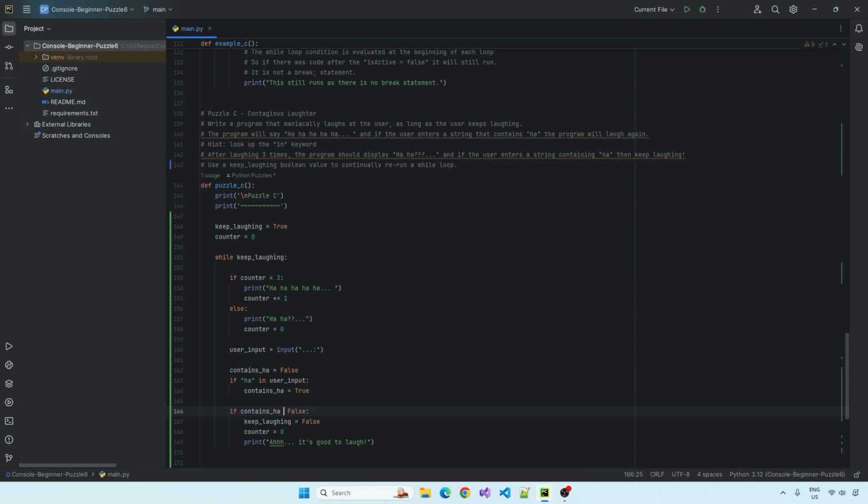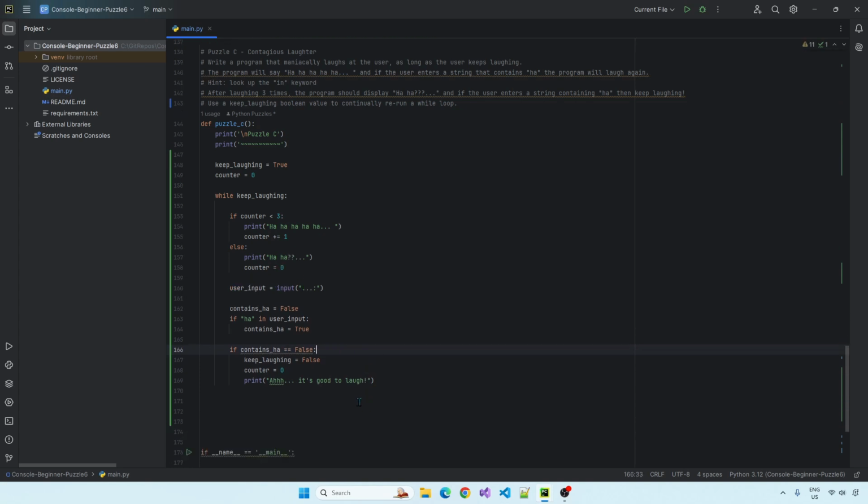And I think that's what it was trying to tell me, because if I highlight the error, "expression can be simplified": not contains ha. Oh, it could be not, well, I would say "is". We could do that, whatever. I like the double equals though. I'm just going to leave it as double equals. I've got my style of coding, and that's tough for you if you don't like it. I think that might work.